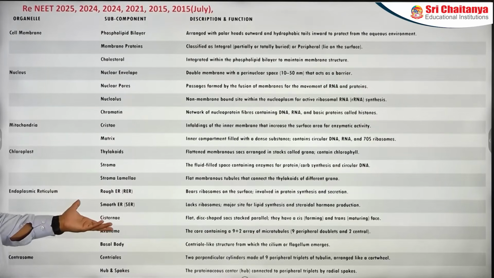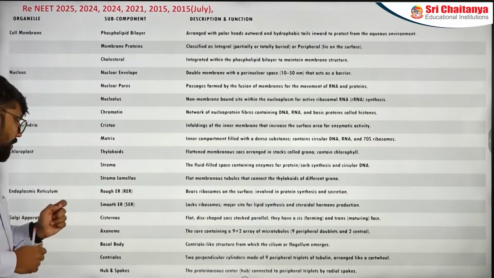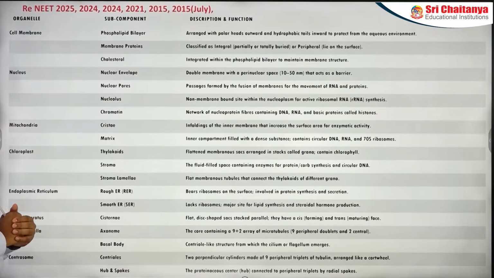But I have specifically mentioned cisternae because a question recently appeared where they talk about which is the forming phase and which is the maturing phase. Next one is cilia and flagella. Axoneme is a very good question. When we come to the diagram, I'll discuss the axoneme.